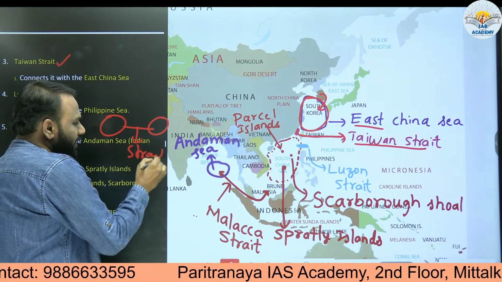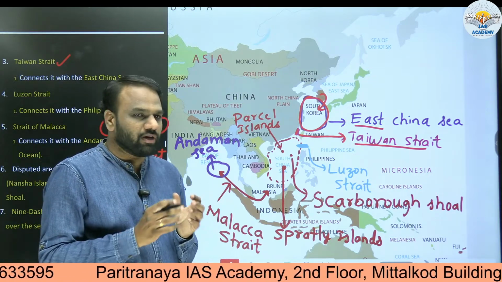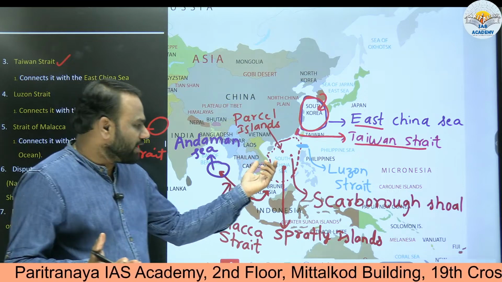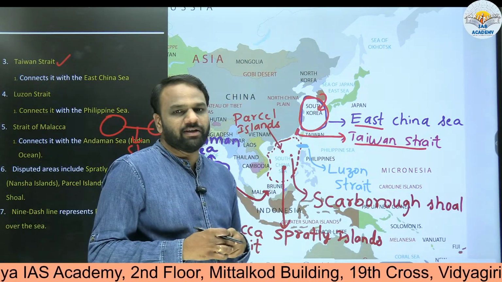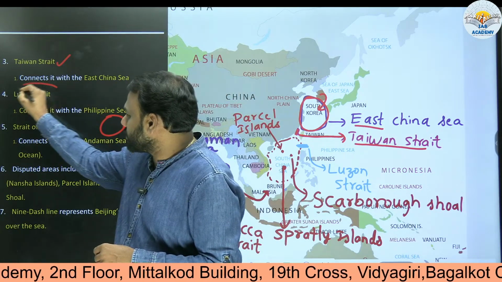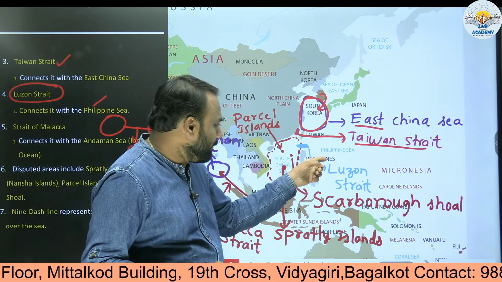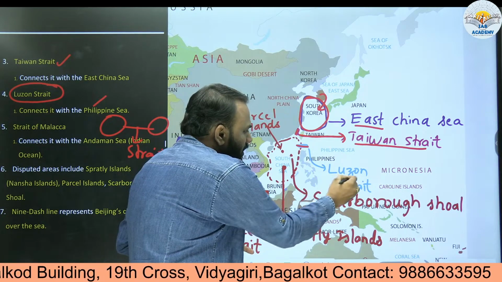So we need to know that a strait is a channel of water, a small narrow channel of water which connects two larger water bodies. Here the two larger water bodies are the South China Sea and the East China Sea, and they are connected by the Taiwan Strait. Similarly, there is one more strait, the Luzon Strait. It connects the Philippine Sea and the South China Sea.